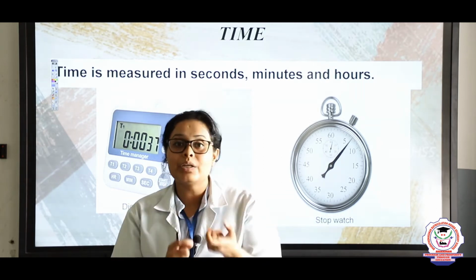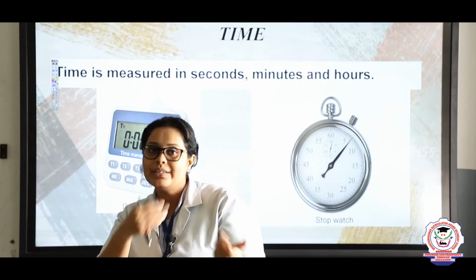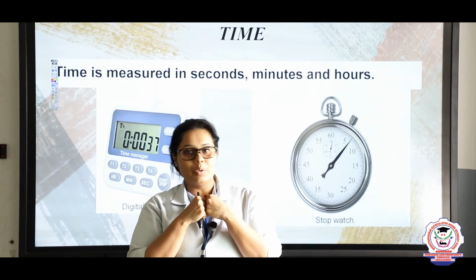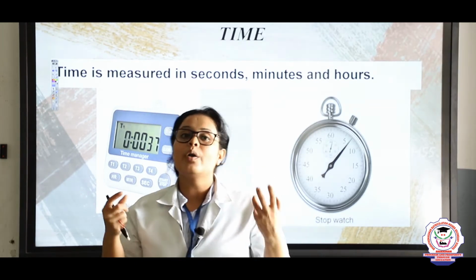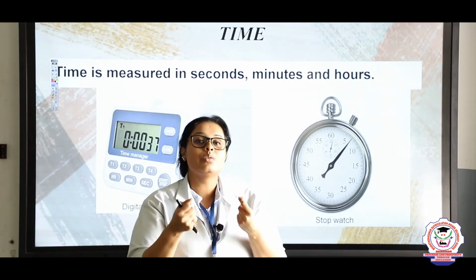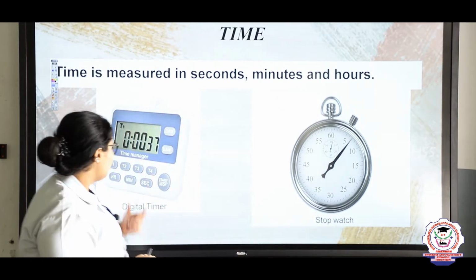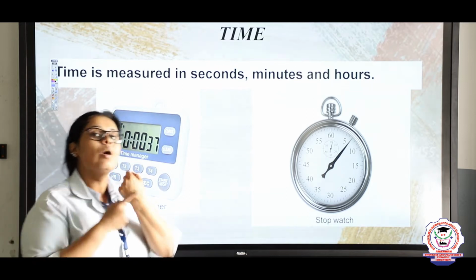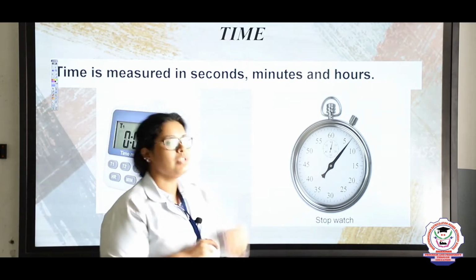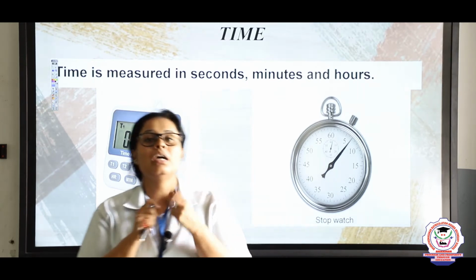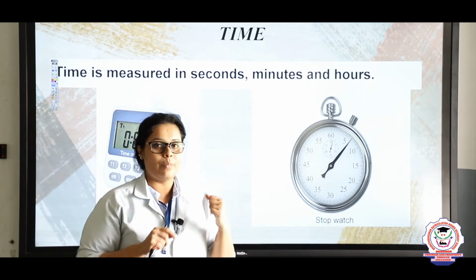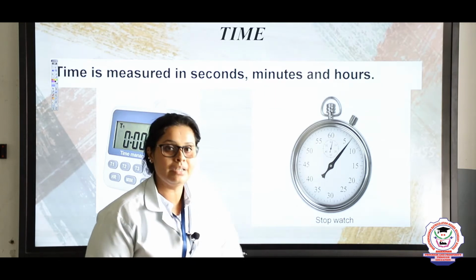If your time is lower, then you can beat the record of Usain Bolt, right? So to measure the difference between timings, or you can call it duration, that is known as time. Time can be measured by a digital timer, the watch you are wearing, and even a stopwatch. Whenever you are measuring small time, that is seconds, you will use a stopwatch so that every second is counted.